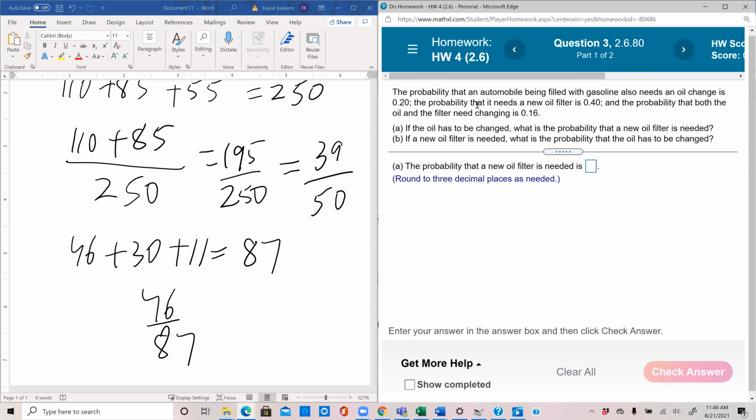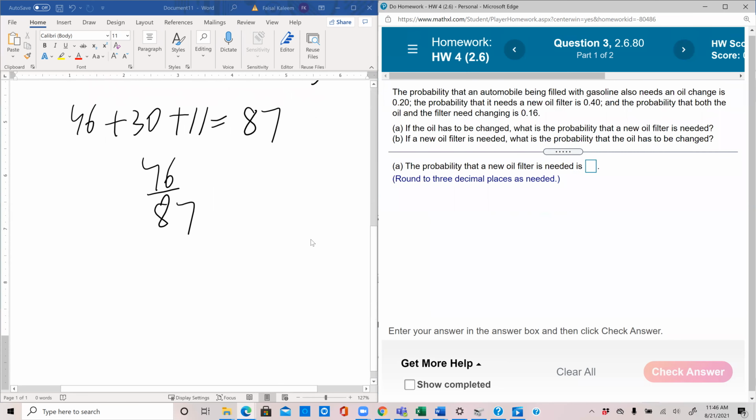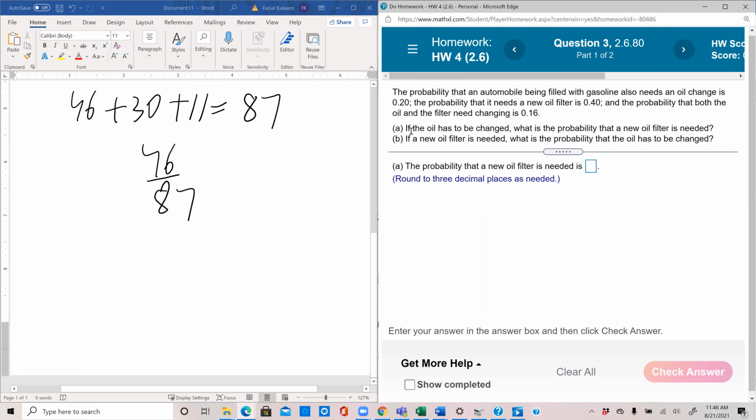In this problem, the word given isn't present, but we have this: if the oil has to be changed and if a new filter is needed. So the if will serve the purpose of given. But we're not given information in a tabulated form as we were in the problems before. So here we can also use the formula for conditional probability.